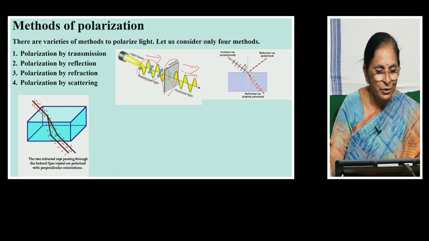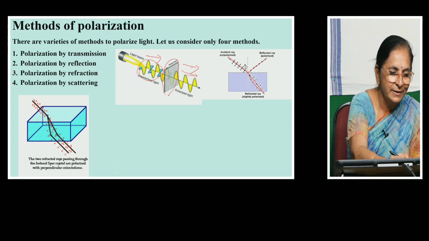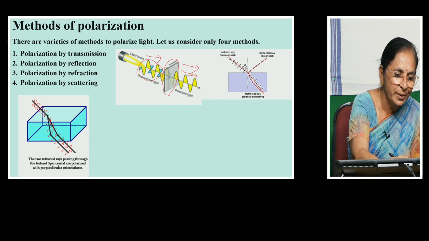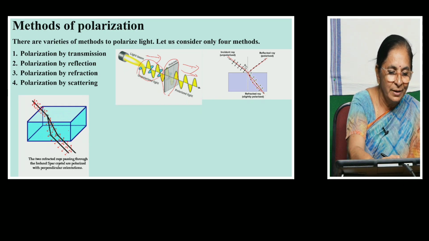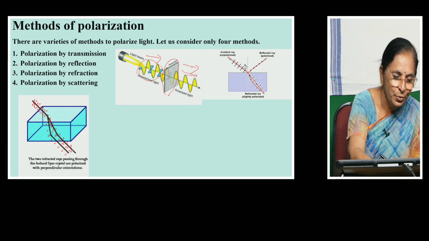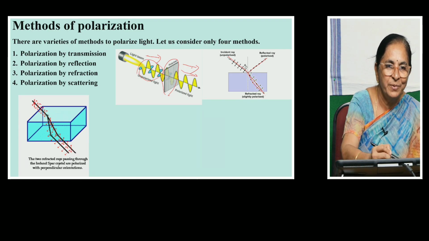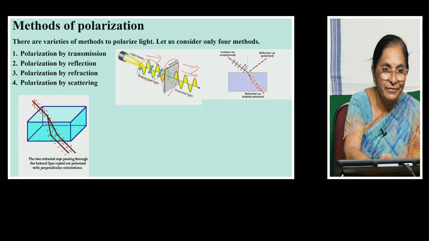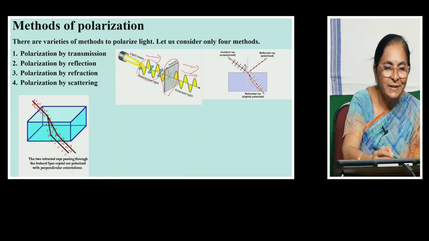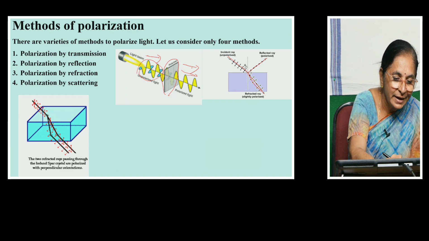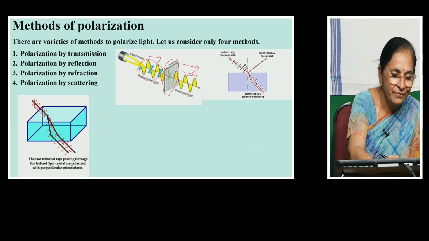The third diagram is purely because of refraction. The incident light has both perpendicular and parallel vibrations. It is striking a polarizer. Now it gets refracted into two rays. Such types of crystals, later we will come to know, are doubly refracting crystals. So this is by refraction. You can segregate two refracted rays having vibrations. One is having vibration parallel to the incident light, the other is having vibrations perpendicular to the incident light.